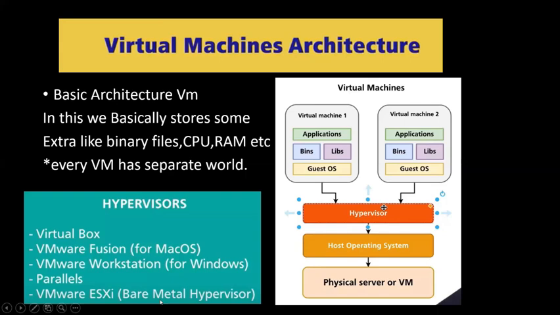Bare metal, Suyas, I think you know what bare metal is, because this is our concept from operating systems in the fourth semester. Bare metal means that they don't have an operating system. VMware ESXi provides a way for these virtual machines to use a hypervisor directly with the physical server.